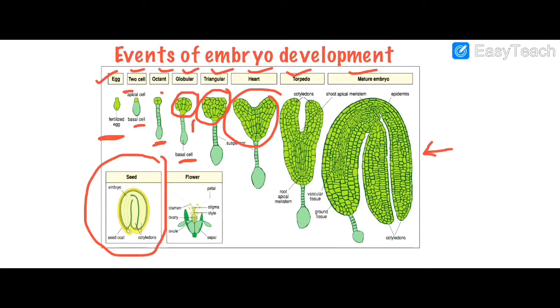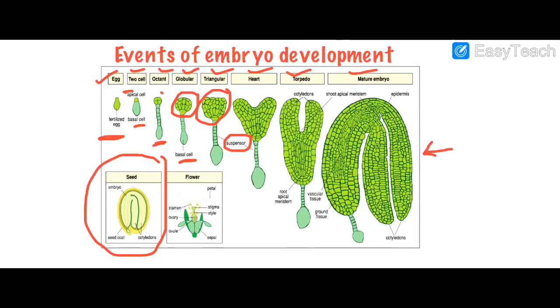And there are certain cells which are suspending between this apical cell and the basal cell. That's why the name is suspensor, right? After heart, there is a torpedo stage. Torpedo stage, now you can see it here.